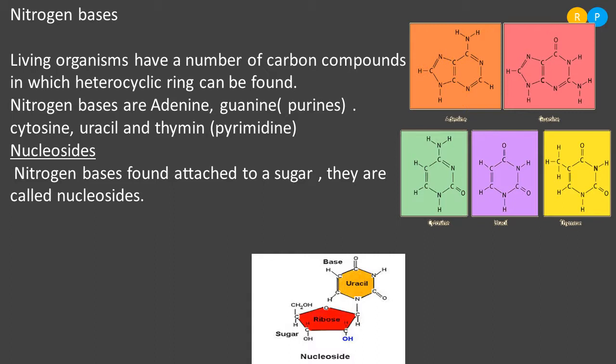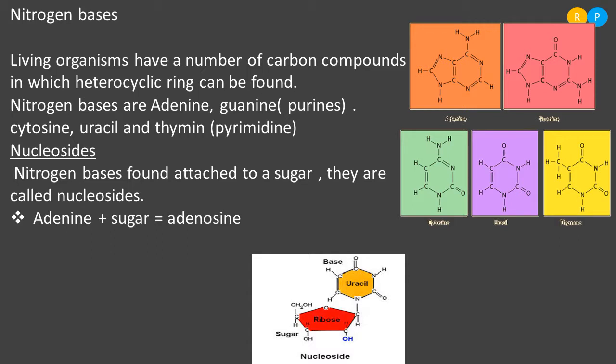Understood? All the 5 nitrogen bases I have listed here combine with sugar in order to form nucleosides. Let us see one of the nucleosides, that is adenosine. How is adenosine formed? Adenine is a nitrogen base, right?